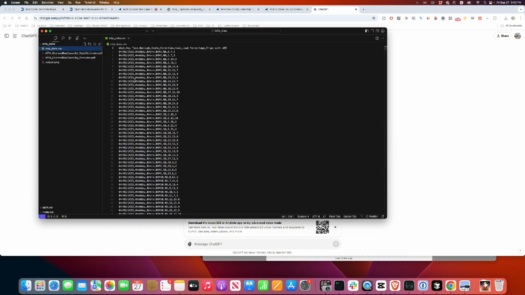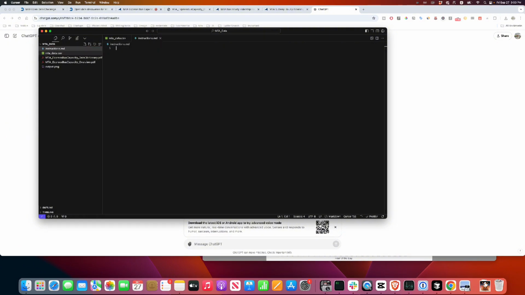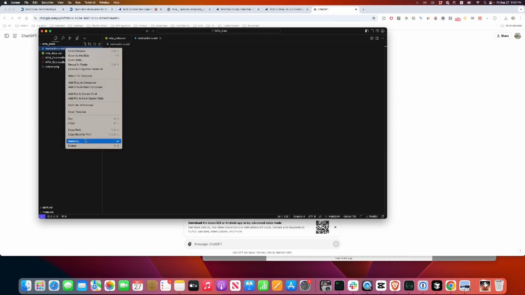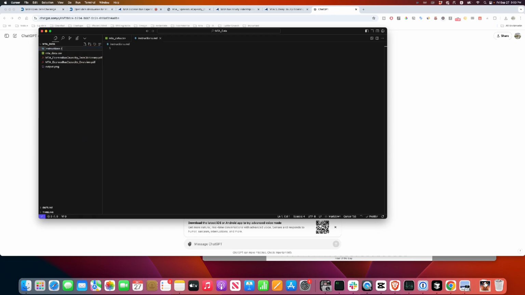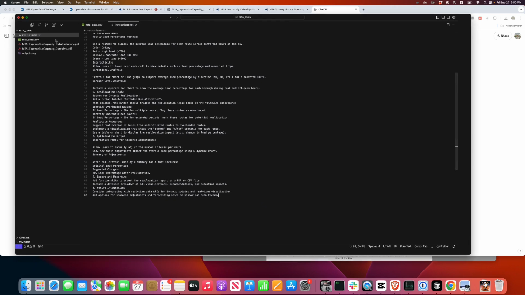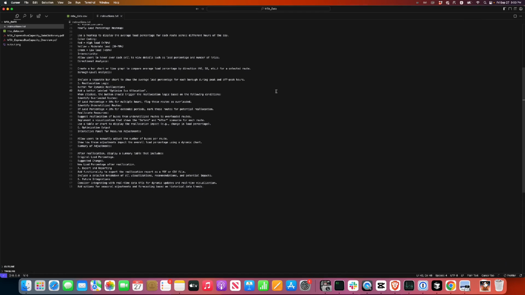So now I have this data in the MTA dataset. What I'm going to do is I'm going to open a new file called requirements, or basically say instructions.md, or rather instruction.txt probably. All right. This is what I have. I'll save it. Now at this point in time, I'm just going to go full Cursor AI mode.